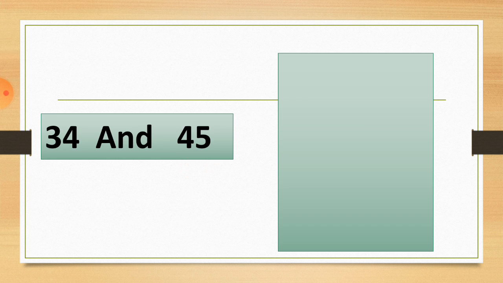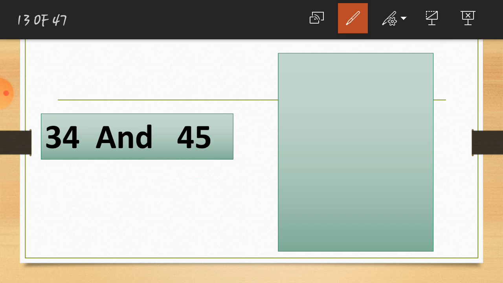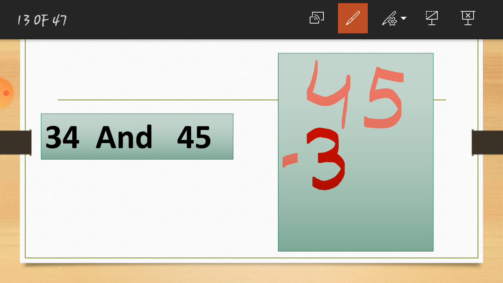Understood this? So here in 34 and 45, 45 is the bigger number. So let's take 45 first. So I write 45 here, you can see this. And don't forget to put this sign. This sign indicates we are cutting the numbers. So the other number is 34. So I write 34 here. Now we are going to cut this number.